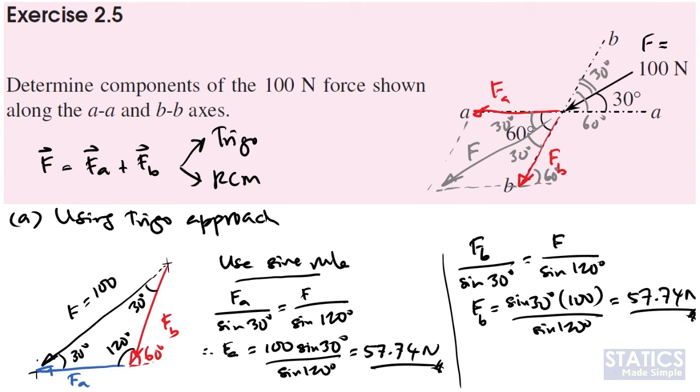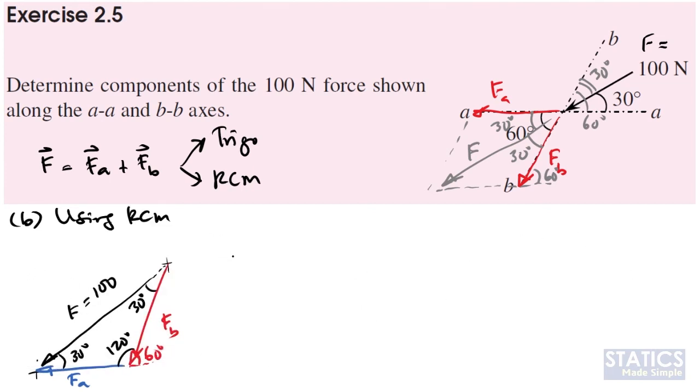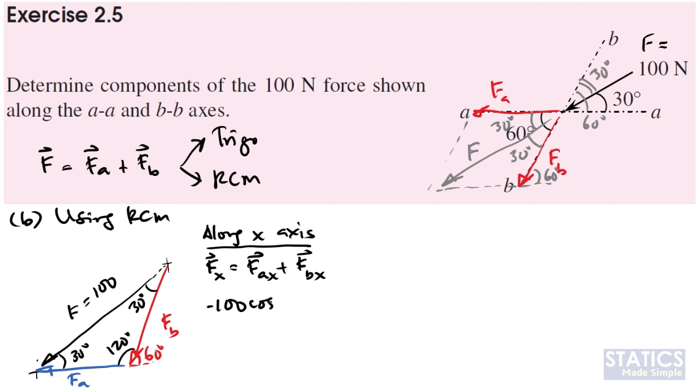Now we'll solve the problem again, however this time around using the rectangular component method. So the idea is simply to resolve everything along the X and Y axes. We'll resolve first along the X axis. In this case, the component of F along X, Fx, will be equal to the component of A along X plus the component of B along X. In terms of magnitude, Fx will be equal to 100 cos 30 degrees, equal to minus Fa minus Fb cos 60 degrees. We cannot solve this problem because we don't know Fa and Fb.